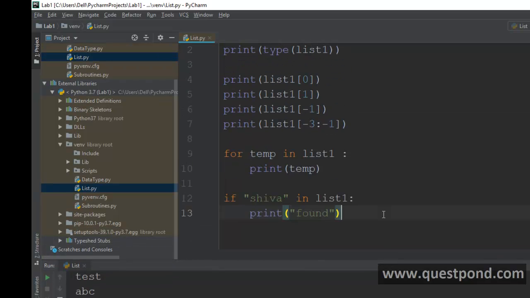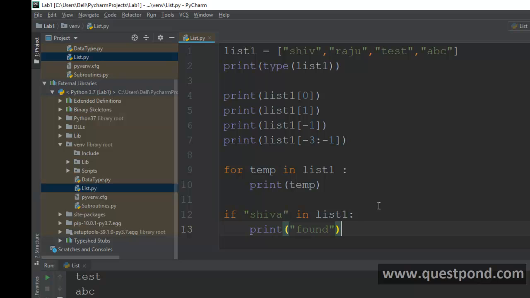So that was a very simple introduction to list. Basically at one end, Python provides you simple data types, but at the other end, you can use collections like list and tuple. We'll cover that in the coming classes, but I just want to make sure that I introduce list to you. This was a small demonstration of list. Later on in the further classes, we will go into more detail on lists, tuples and so on.